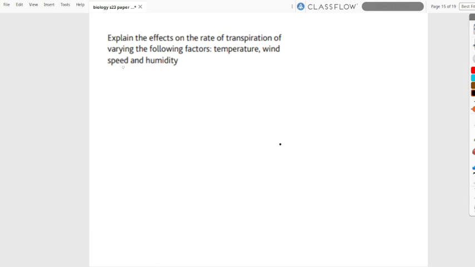In this case we have temperature, wind speed, and humidity. When temperature is more, the rate of transpiration is also more. And that is because water particles have more kinetic energy, thus increasing the rate of evaporation, and thus increasing the rate of transpiration.